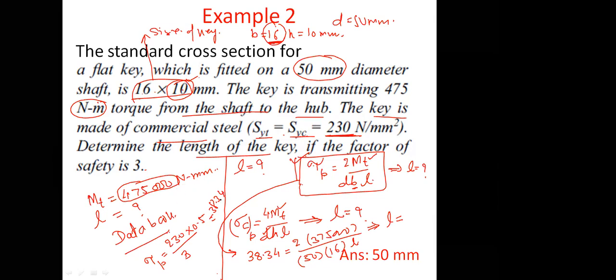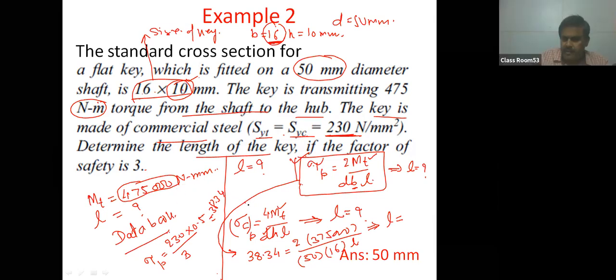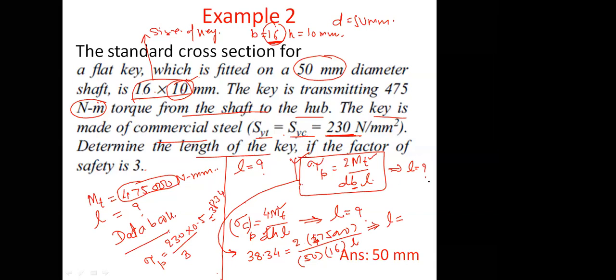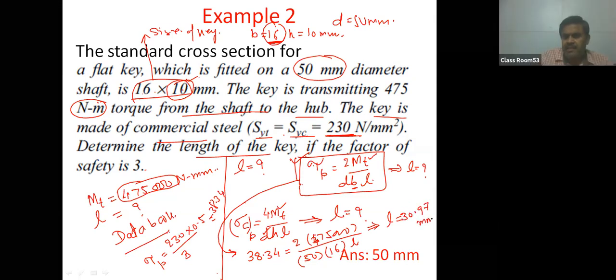So it will be 2 times 4,75,000 divided by 38.34 into 50 into 16. It is coming 30.97 millimeter, or approximately 31 millimeter by the criteria of shear stress.